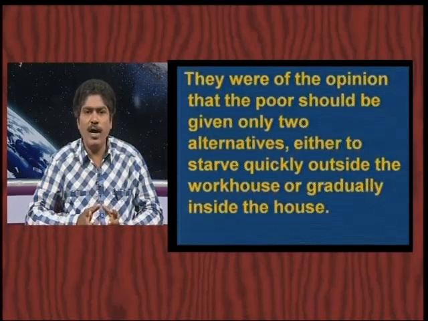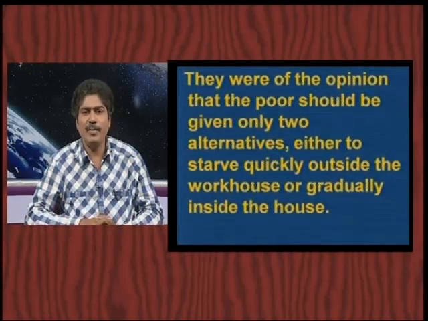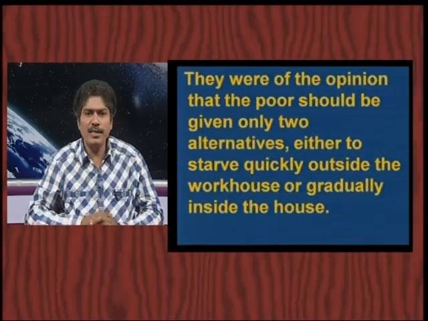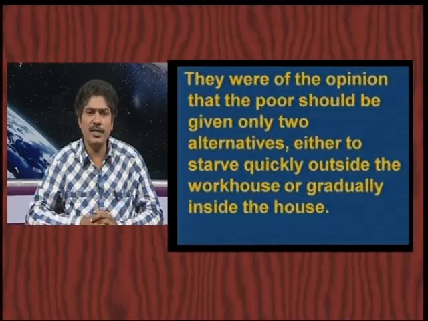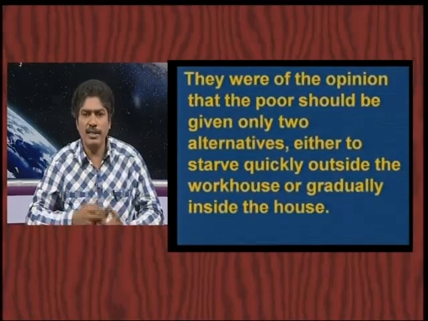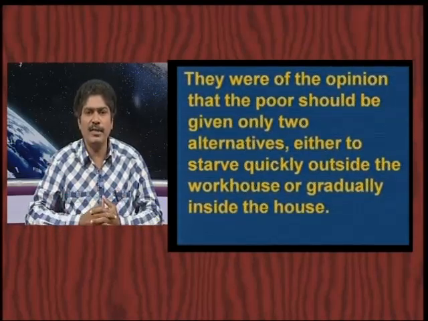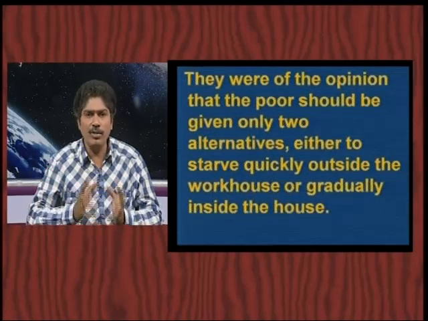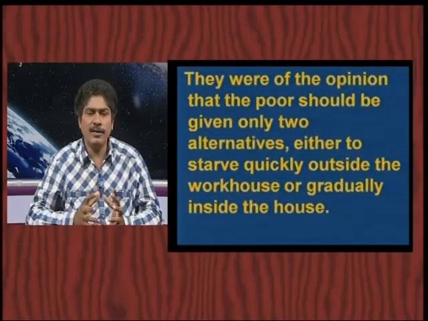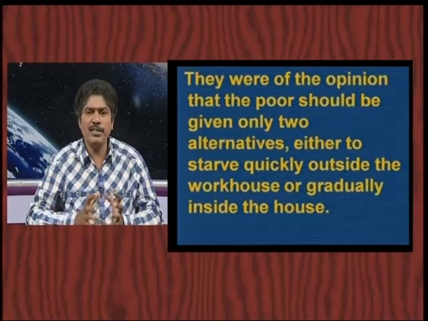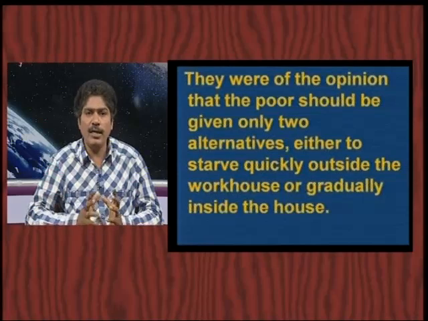What are the two alternatives according to that committee members about the poor people? Actually, the committee members should have such an intention to help poor people, those poor orphan children. They should share their love, treat them with respect and affection, all those things should be there in that children's home, for which it is meant. But instead of that, see their opinion. According to them, they have two alternatives.